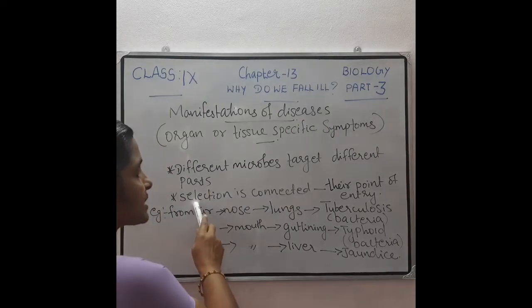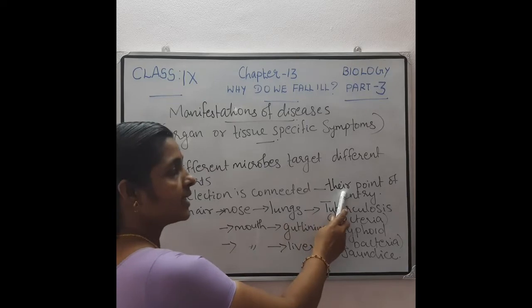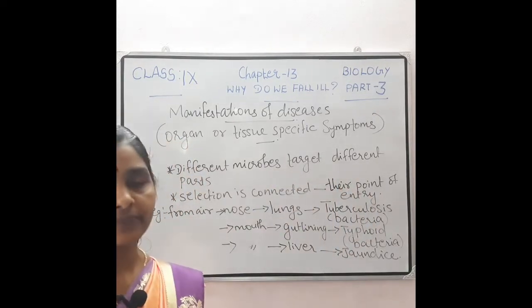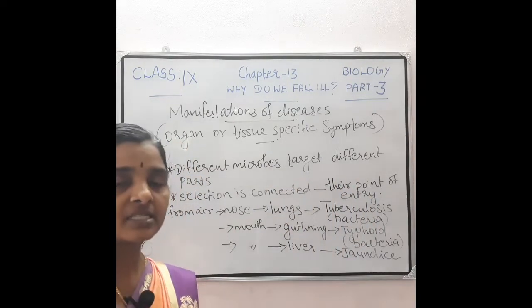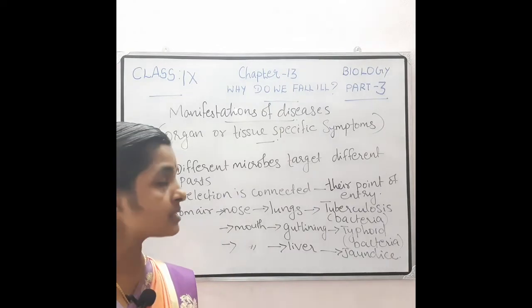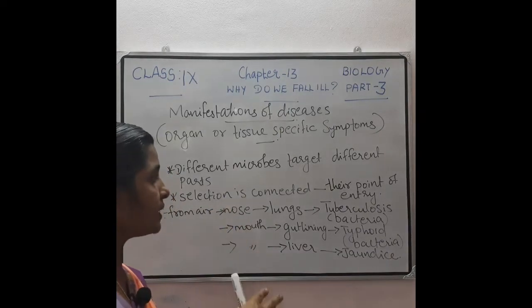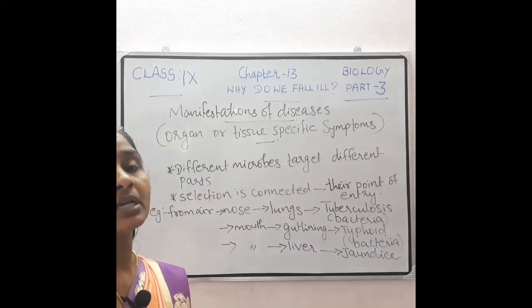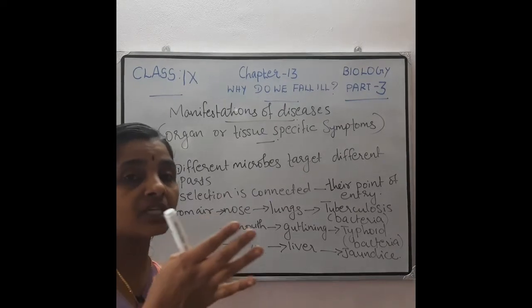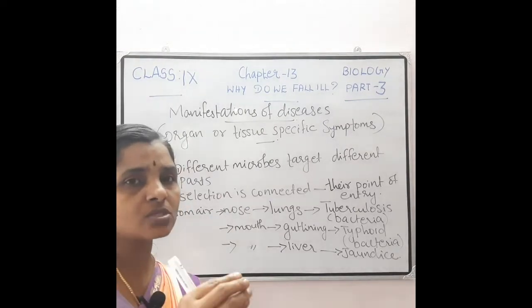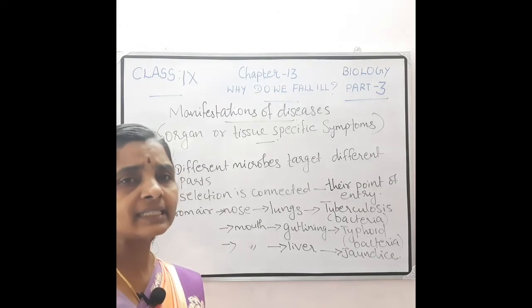This selection is connected to their point of entry. How do they select these parts? It depends on the point through which they are entering into the body, that is through the nose or through the mouth, like that.